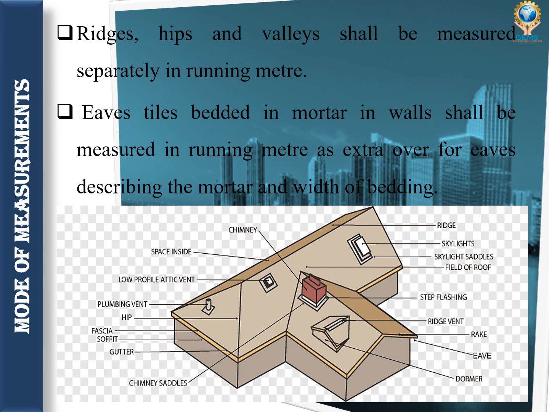Other things you can see in this portion is called gutter. In the image you can clearly see everything. This is called gutter, this is called hip. Then this portion is a chimney. Then ridge. Then this portion is called skylights. Then this is called ridge vent. Then rake, we have seen, this is called rake joints. Then eave. These are the parts of roofing. It will be measured in running meter.